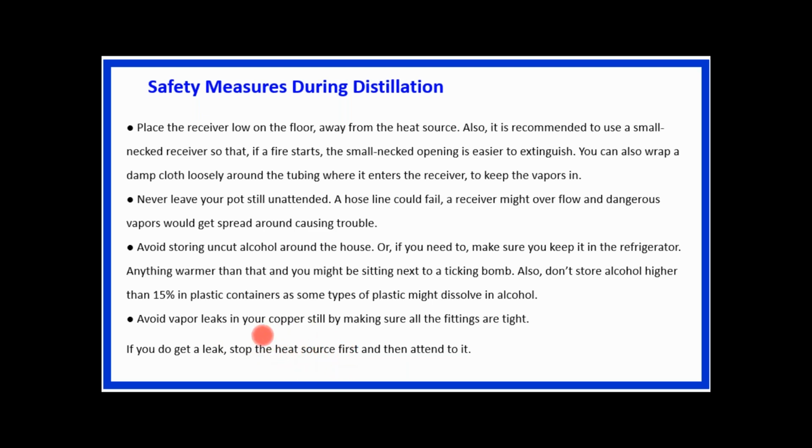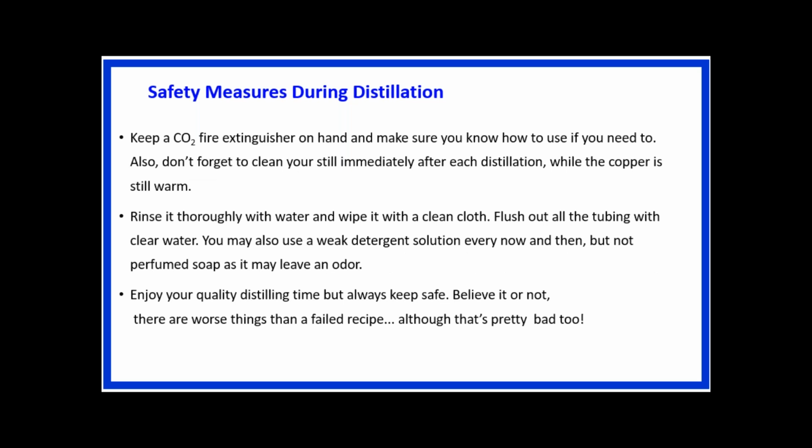Whatever the heat source may be, sometimes it is an electrical coil, sometimes a furnace, and sometimes a direct gas burner, we have to stop this first and then deal with the leak. So these are some of the safety guidelines during distillation.